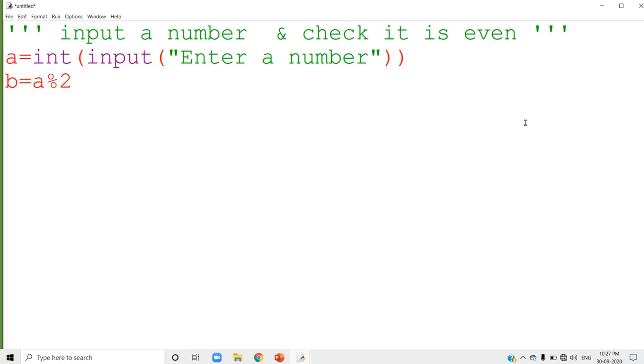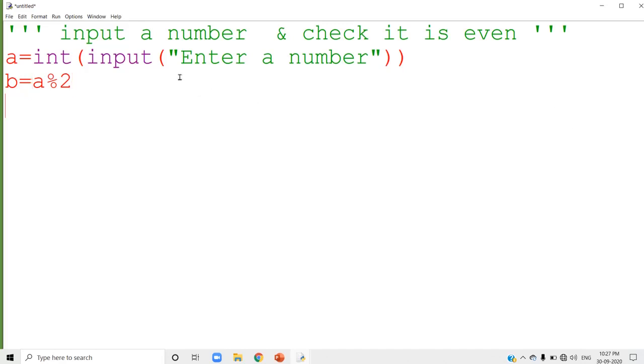Did you understand? You are dividing a with 2 and you are taking the remainder. That is why you use the percentage sign there. So we will get the remainder after dividing a with 2, and you are expecting the remainder as either 0 or 1. If it is an odd number, you will get 1 as the remainder. If it is an even number, you will get 0 as the remainder. So the remainder will be there in the variable b.